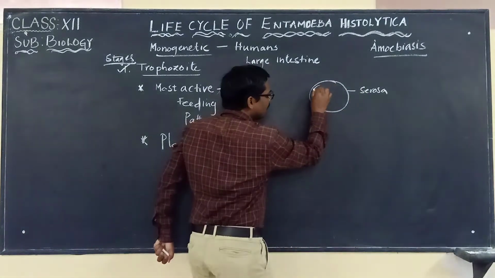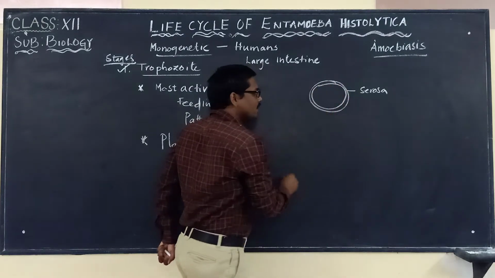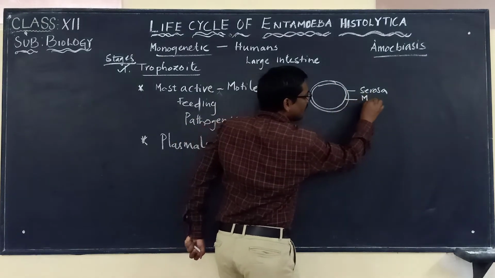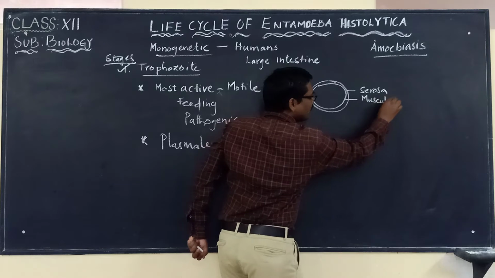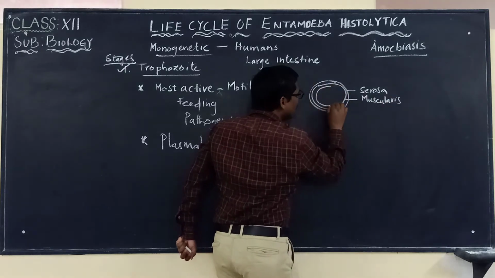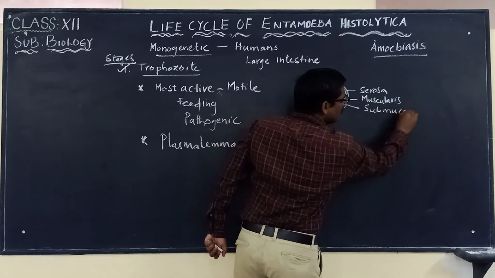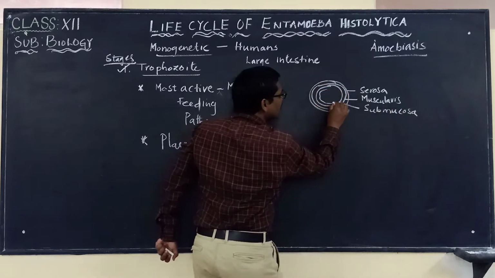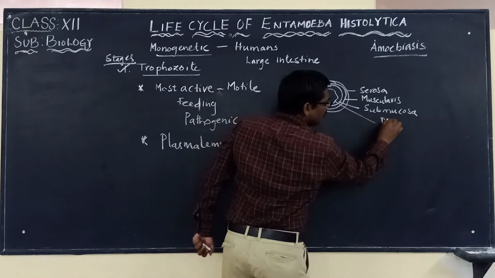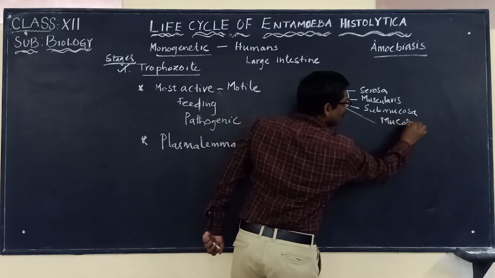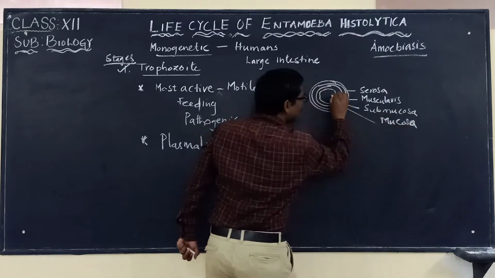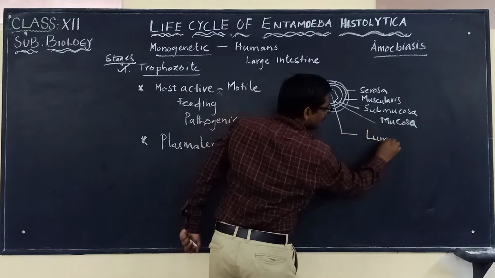The second layer is the muscularis, and the third layer is called the submucosa. The last layer is called what? The mucosa, enclosing the lumen.